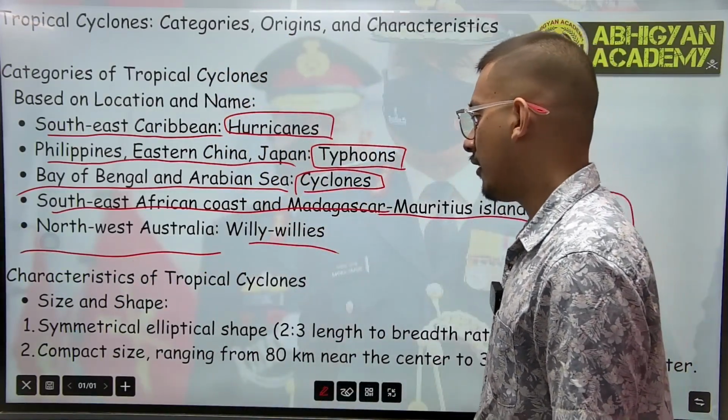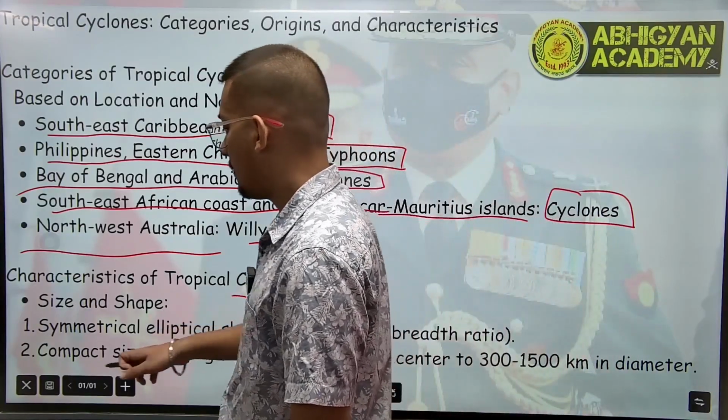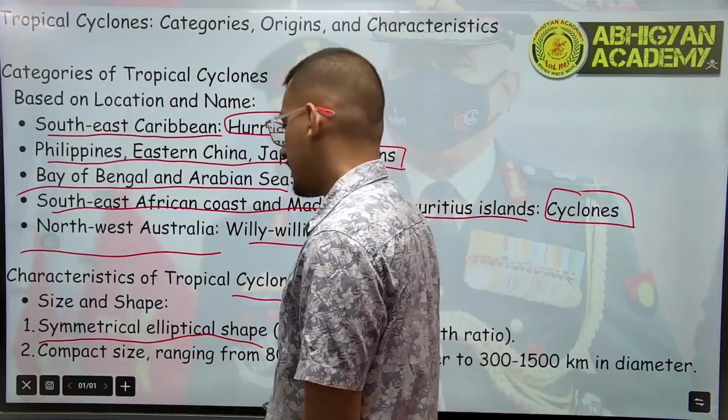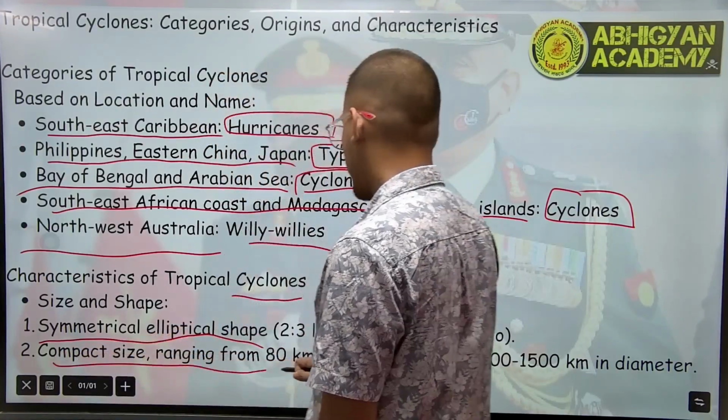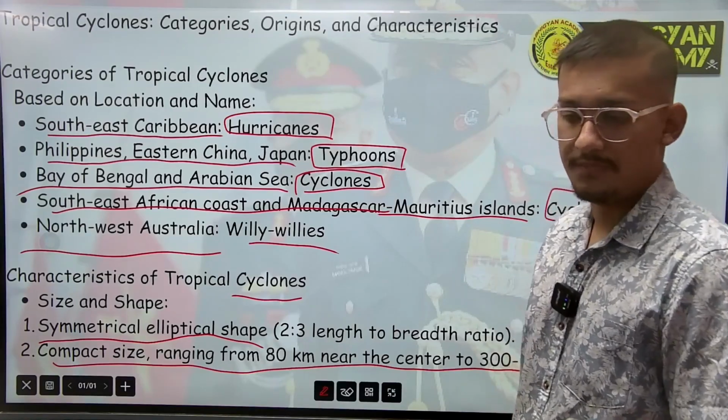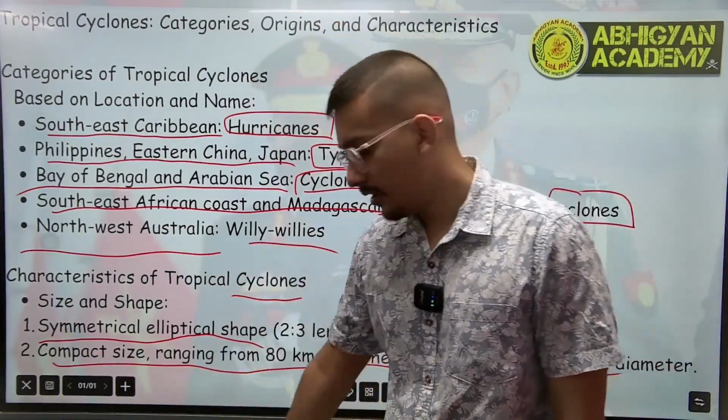Then we have the characteristics of a tropical cyclone. So the size and shape: it's basically a symmetrical elliptical shape. It is a compact size ranging from 80 km near the center to 1500 km in diameter. The range is from 80 to 1500 kilometers.